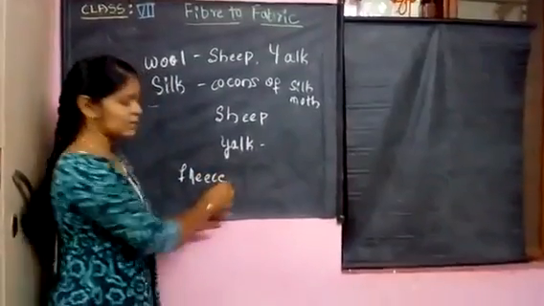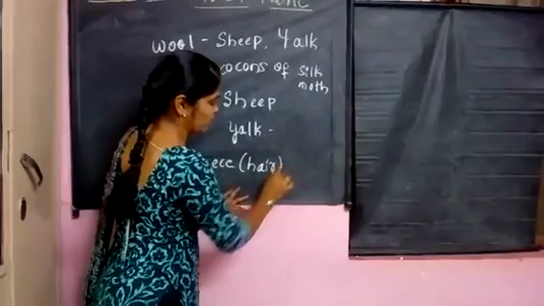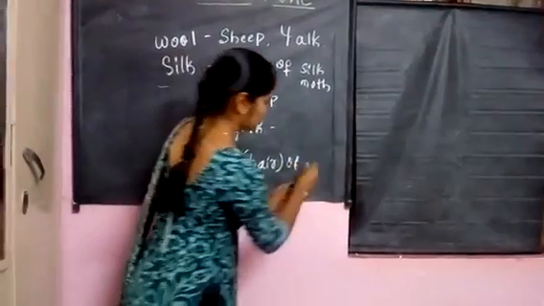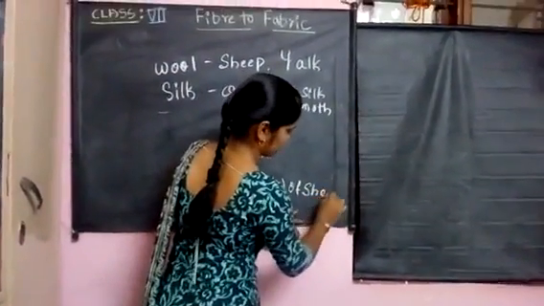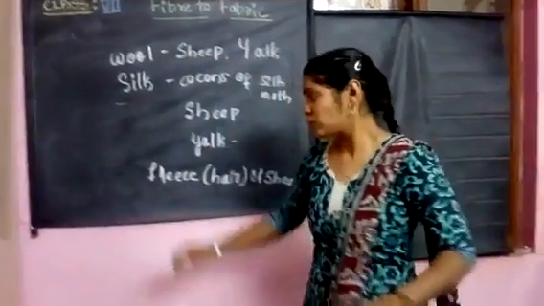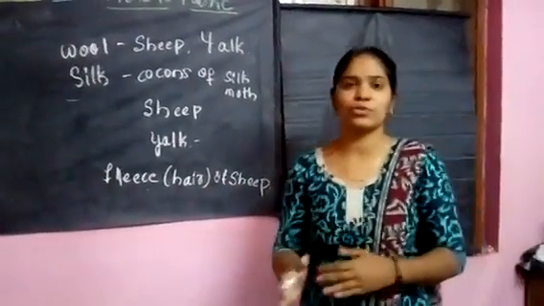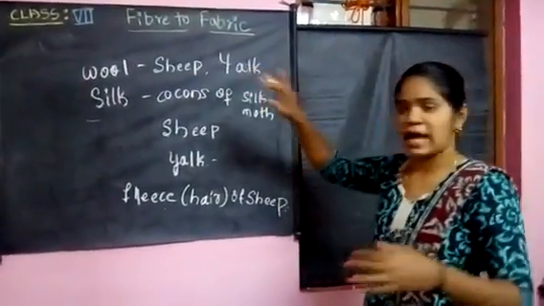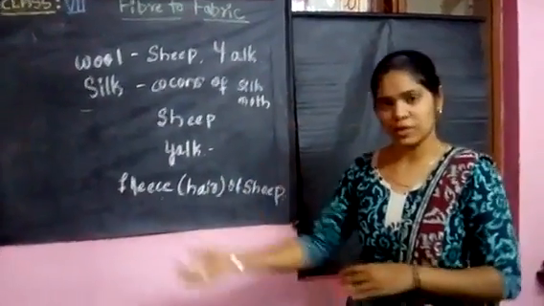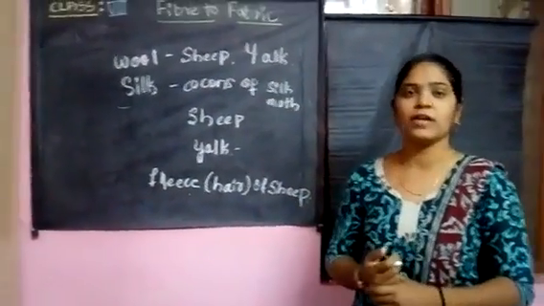Fleece is nothing but the hair. So from the hair part of the sheep or yak, we get the fiber, and that fiber is converted into useful fabric materials in our day-to-day life.